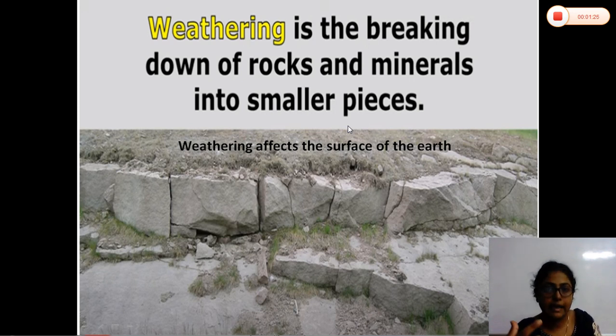So which agents are responsible for causing weathering? The different elements, especially the temperature, the air and different gases of the air like oxygen, carbon dioxide, hydrogen, are responsible for causing weathering. Definitely the organisms like plants or microorganisms, and animals, are also responsible. Certain burrowing animals are also responsible for causing weathering.